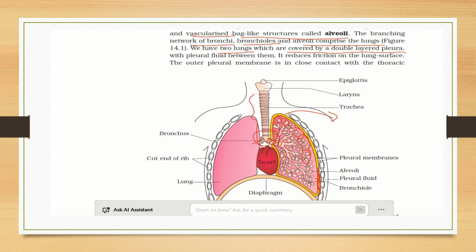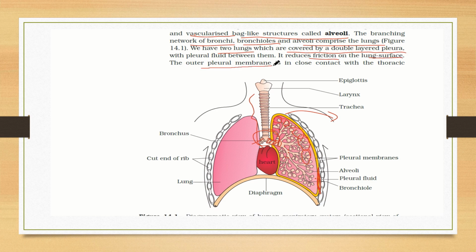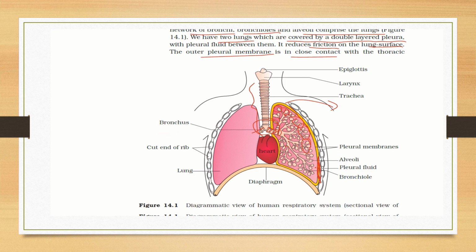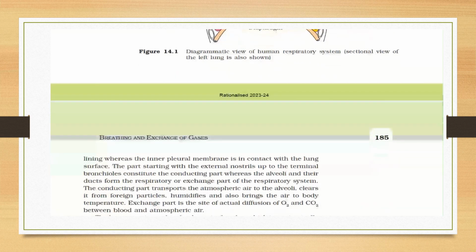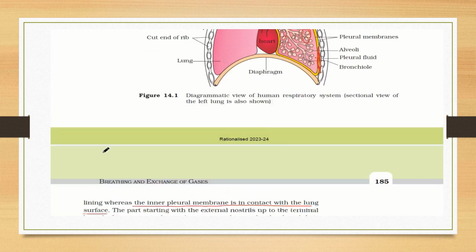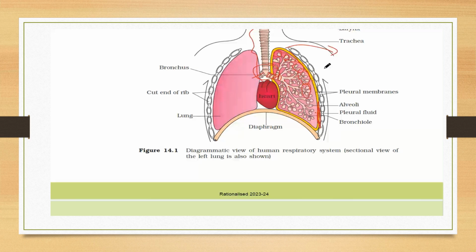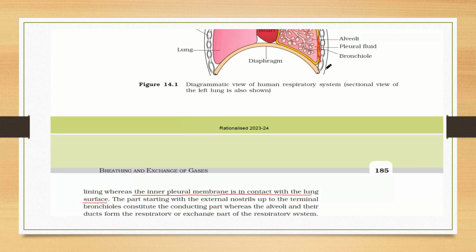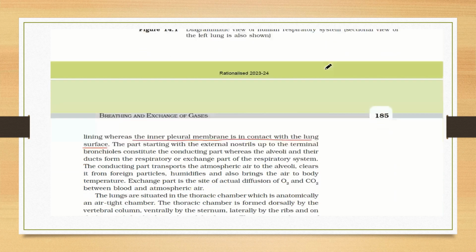What is the function of pleural fluid? As with all other fluids in our body, it reduces the friction on the lung surface. The outer pleural membrane is in close contact with the thoracic lining, whereas the inner pleural membrane is in contact with the lung surface. Is it clear to all of you now?